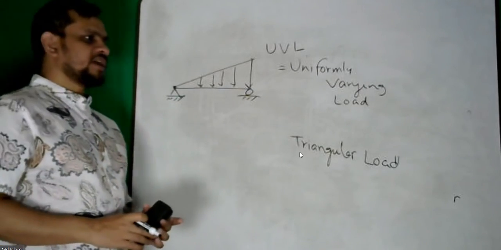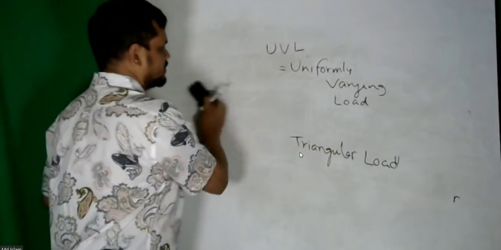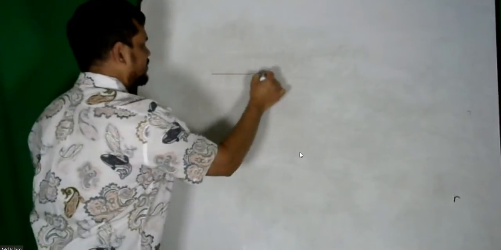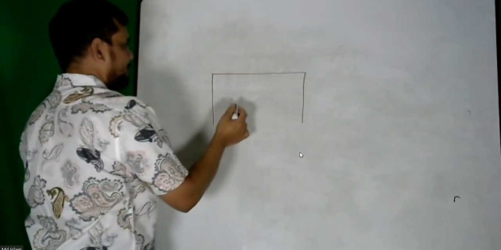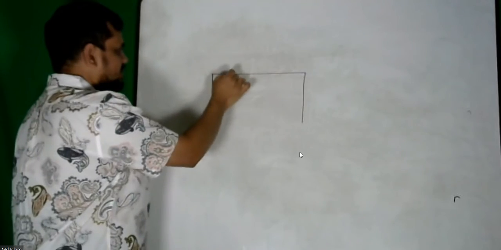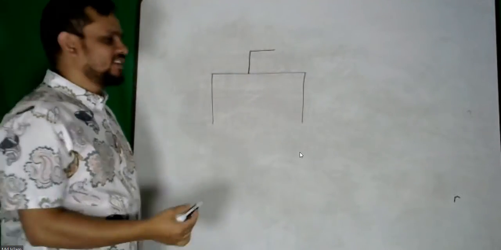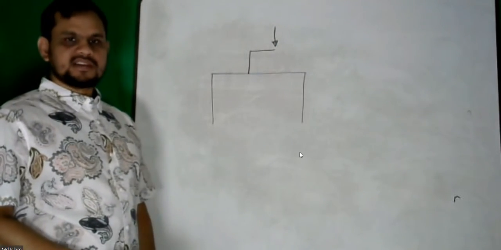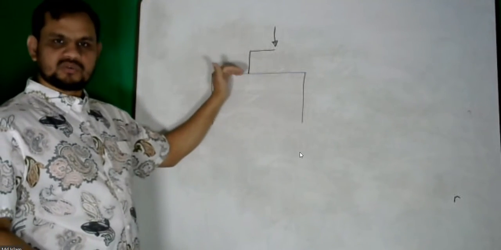Other kind of load might be concentrated moment, not force. Say I have a beam here. Say this is a beam column, so I have another beam here. If there is a load here, this load will try to twist here, right? Twist.